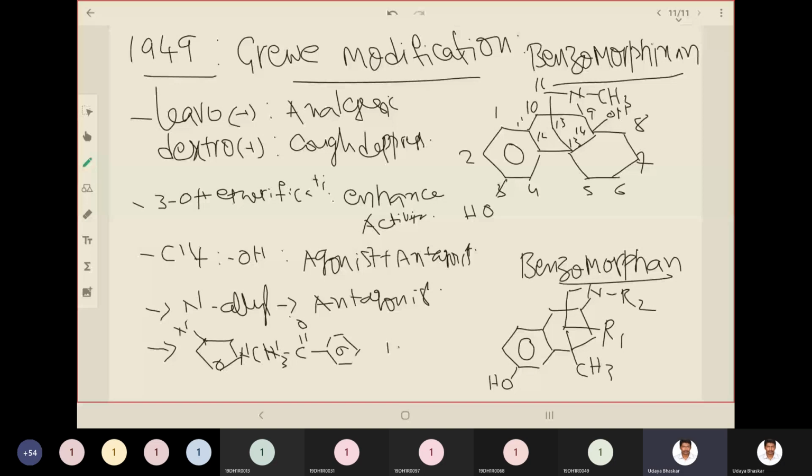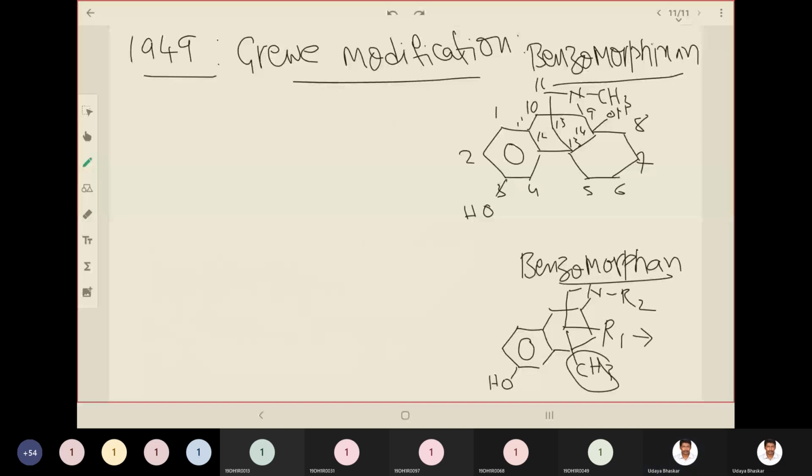This CH3 is already there, and if you put R1 also CH3 and R2 also CH3, that is trimethyl. If you put only one out of R1 and R2, that will be dimethyl. So the trimethyl compound is more active than the dimethyl compound. That is the first observation.